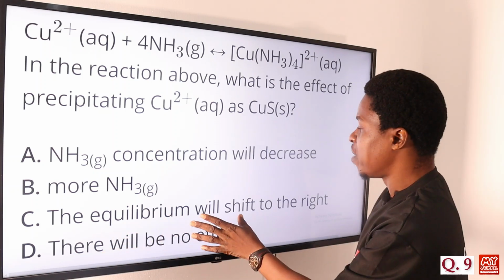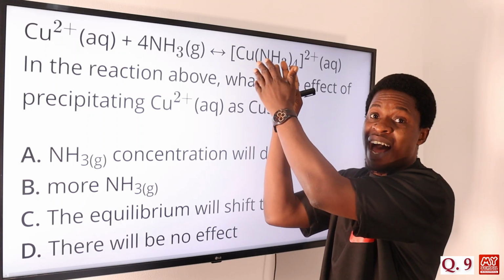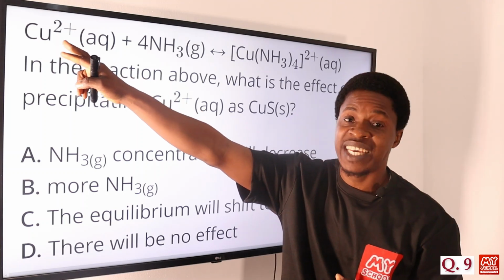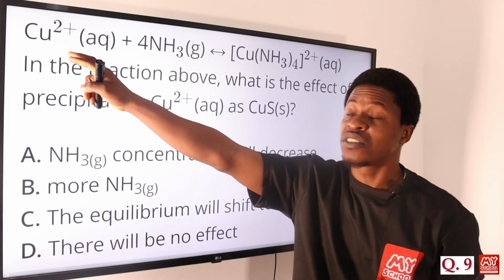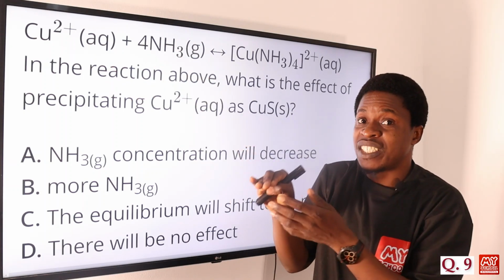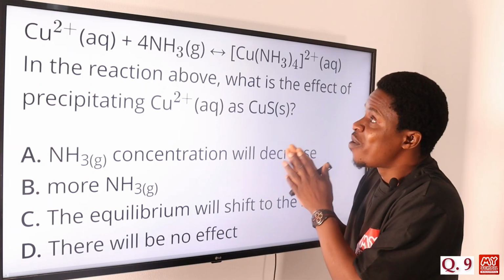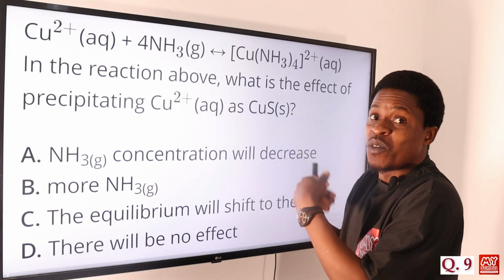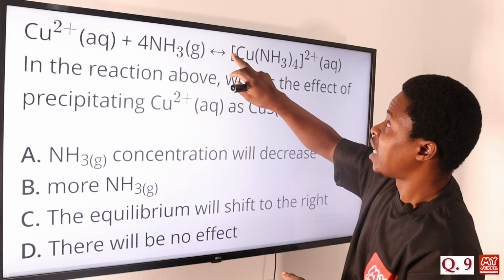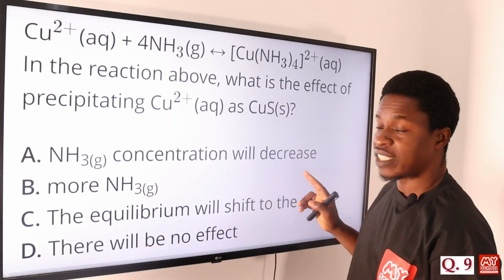Option C says the equilibrium will shift to the right. Of course, definitely, because that is the point where the copper ion is going to increase. Since copper ion has been precipitated as copper sulfide, its concentration will decrease. So according to Le Chatelier's principle, the equilibrium position will shift to the side where the copper ion is more, to counteract the change that has been caused, and this point is the right. So the equilibrium position will shift to the right, which is very correct.